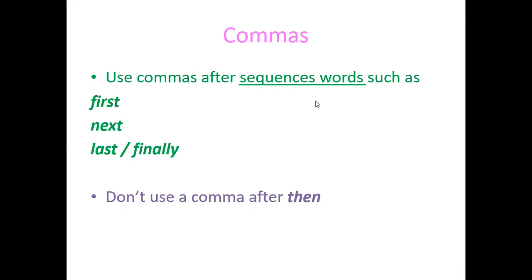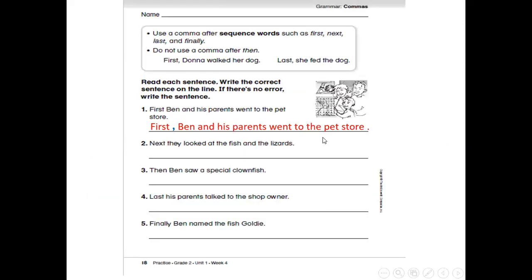So now open your page. On page number 18, use a comma after. Let's read the box. You have all the important information inside these boxes. Use a comma after sequence words like what? First, comma, next, comma, last, comma, and finally, you will also put a comma after it. But don't use a comma after then. So: First, Duna walked her dog. Last, she fed the dog. We put commas after first and last.